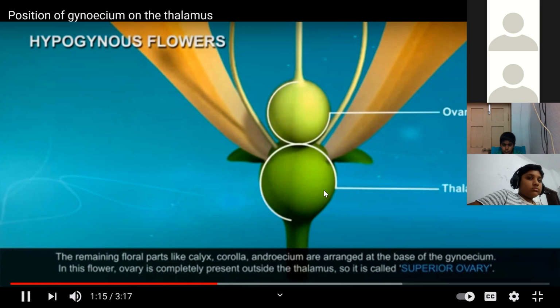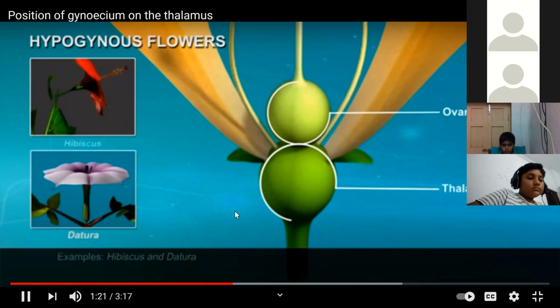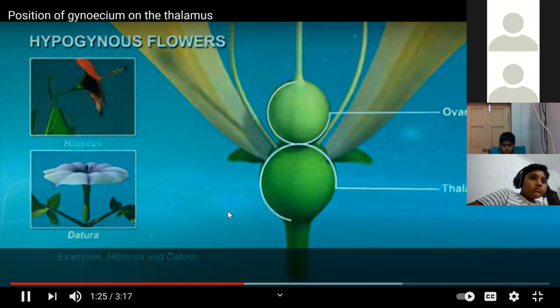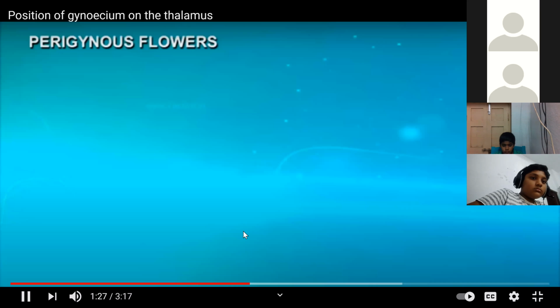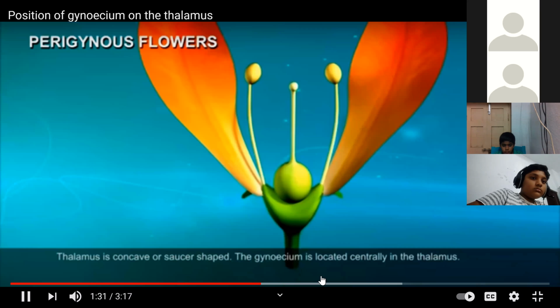So this is called superior ovary, children, where the gynoecium is present at the bottom of the flower. Examples: hibiscus, datura. So what is the gynoecium? Is it a female or male reproductive part? Perigynous flowers. The gynoecium is the female reproductive part. Thalamus is concave or saucer-shaped, and the gynoecium is located centrally in the thalamus.